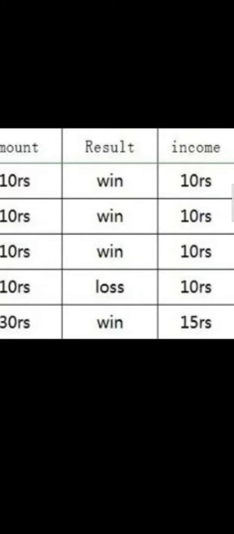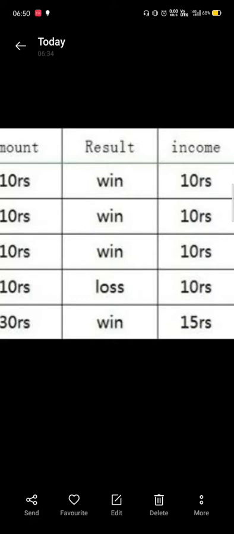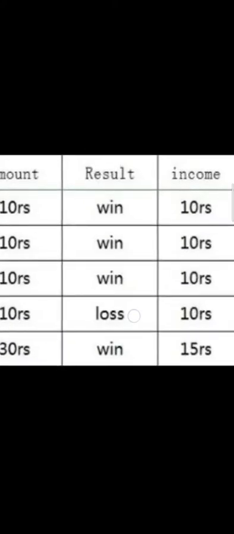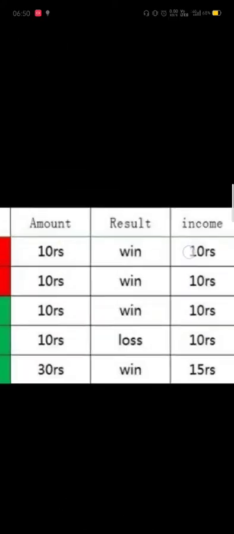Let's suppose we win the first, then we will play once again. If we lose the second one, and lose again, then if we win the third one after losing two times, we will stop our prediction there. So we will be in profit.